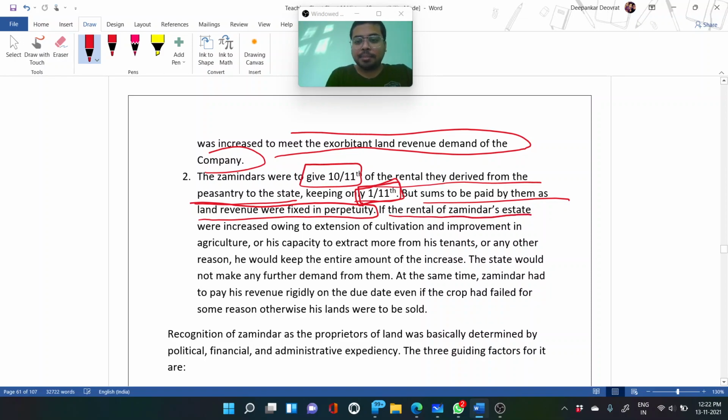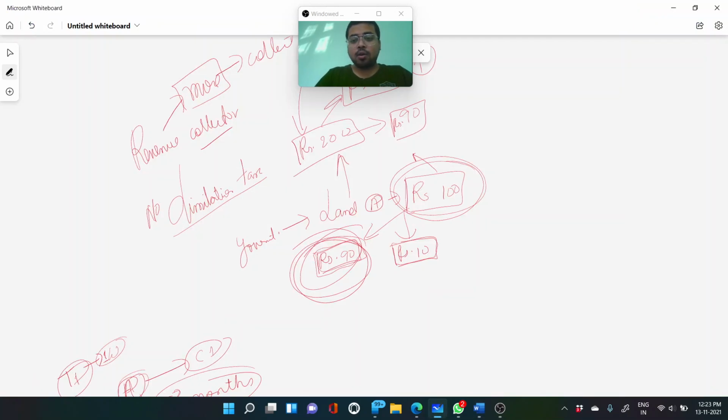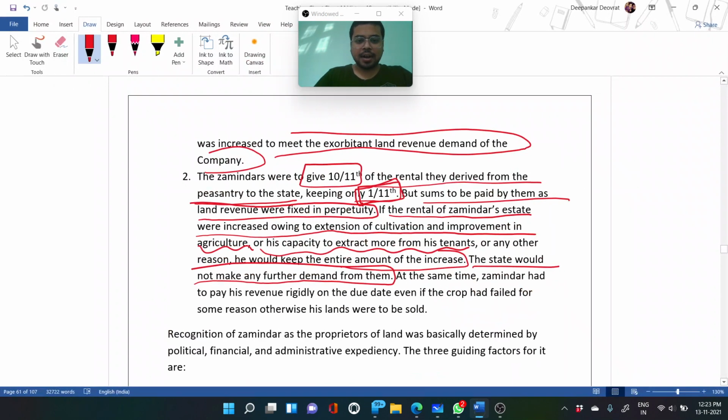So if the rental of the zamindar's estate increased owing to extension of cultivation and improvement in agriculture, or his capacity to extract more from his tenants, or any other reason, if he is able to collect more revenue, he would keep the entire amount of the increase, and the state would not make any further demand. If he is able to collect rupees 100, the state would not make a demand, the state still wants rupees 90 only. Even if the zamindar collected only rupees 60, the state will want rupees 90 only. I don't care what you collected, I want rupees 90 only. That kind of scenario was there.